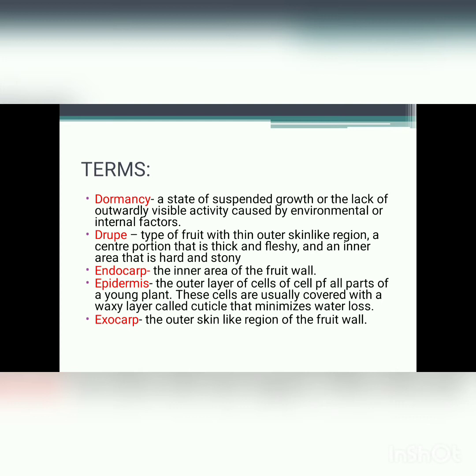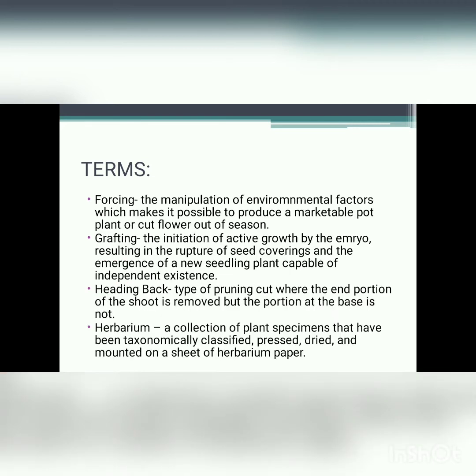Endocarp, the inner area of the fruit wall. Epidermis, the outer layer of cells of a young plant. These cells are usually covered with a waxy layer called cuticle that minimizes water loss. Exocarp, the outer skin-like region of the fruit wall.